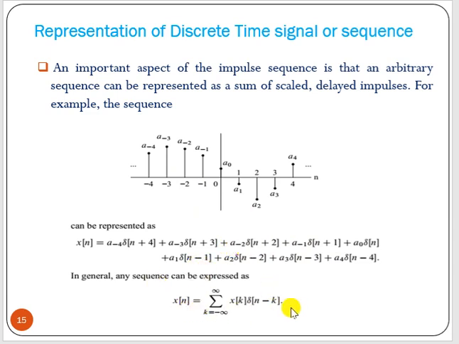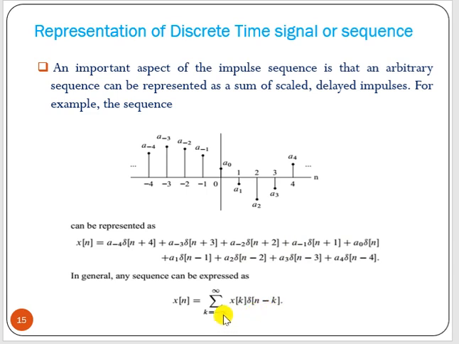Now how can you write that in summation form? So x of n equal to what? We can write x of k, where a0 is x0, a1 is x1, a2 is x2, x3. So x of k, 0, 1, then minus 1, like that way, and delta of n minus k.